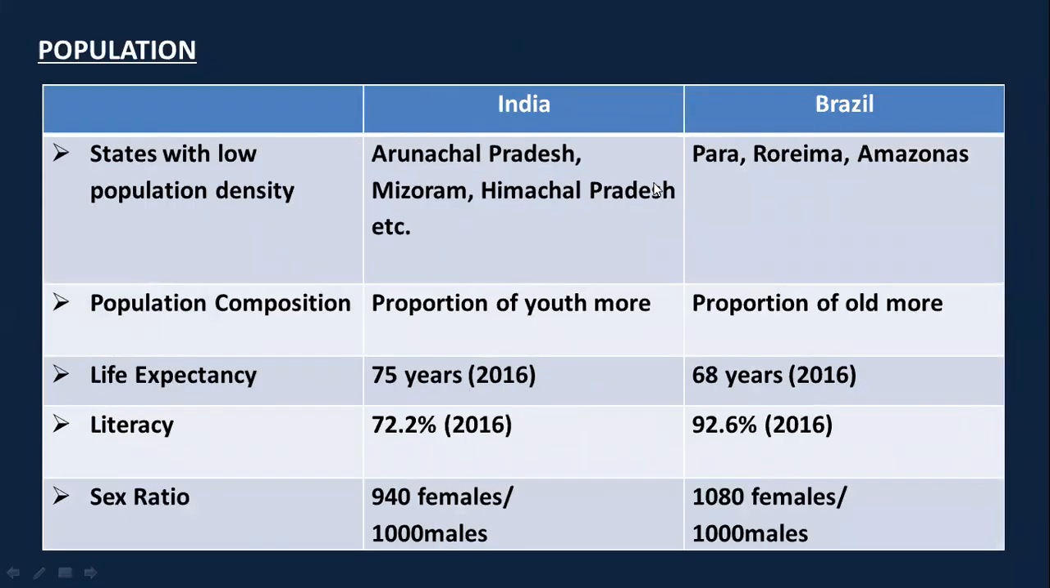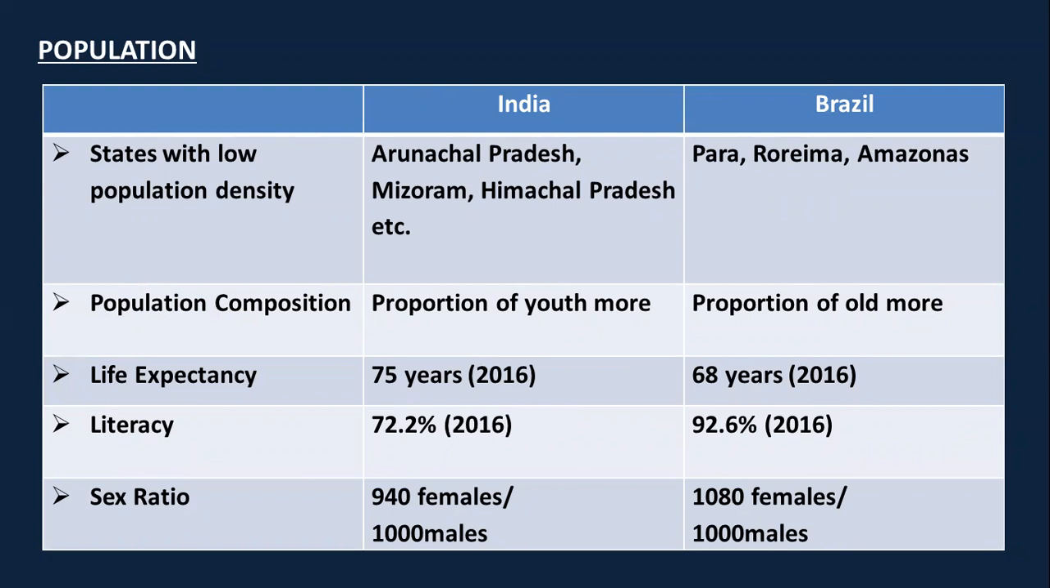Moving ahead, let's talk about the population composition. So India has more of youth population, whereas Brazil has old population. The life expectancy of India is 68 years. इधर थोड़ा सा गड़बड़ है, ध्यान दो. Life expectancy of India is 68 years and Brazil is 75 years.